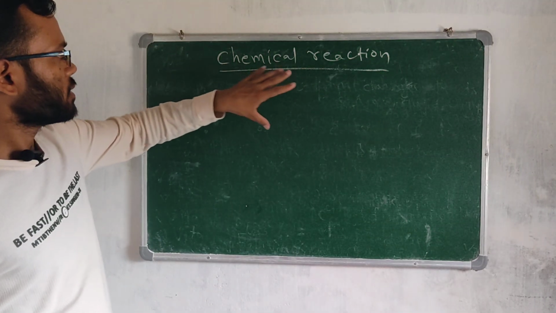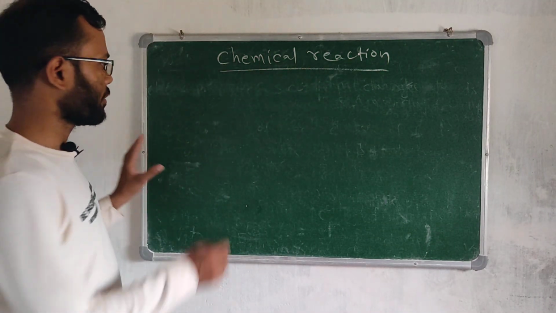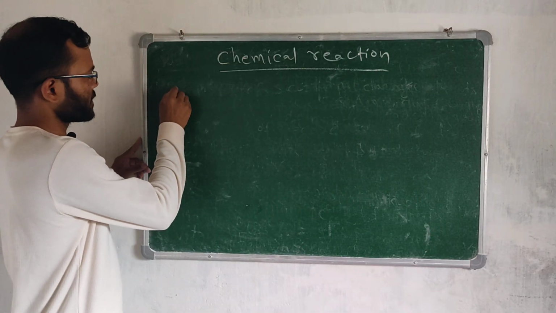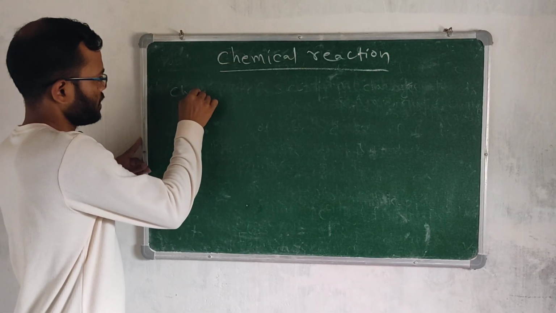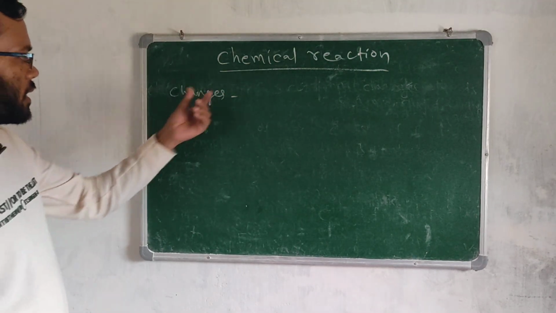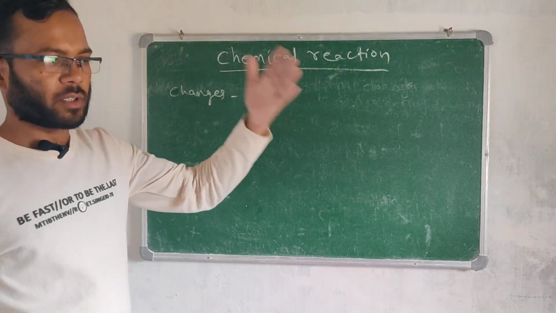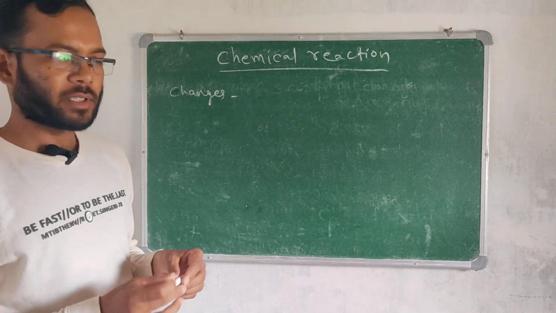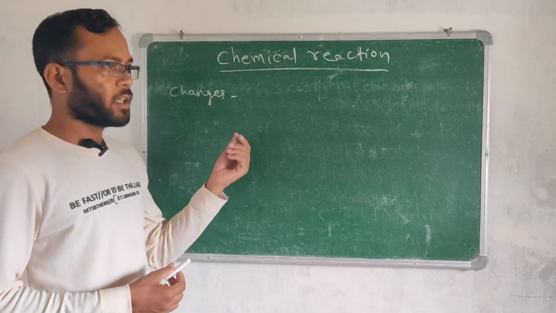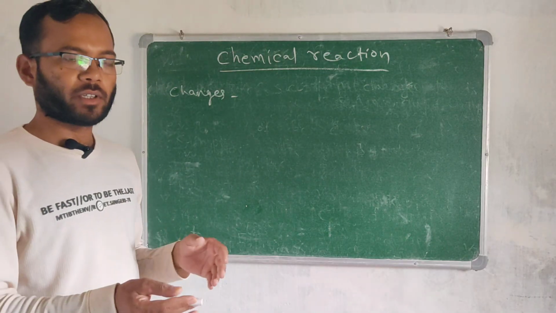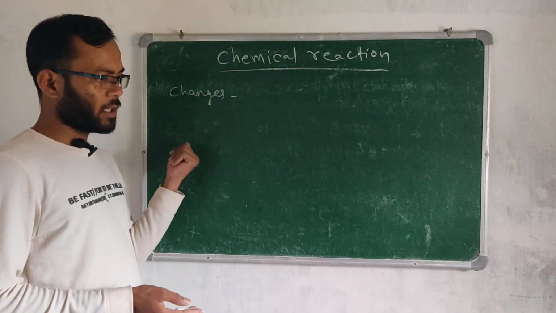Before diving into the chemical reaction topic, let's know about changes. Ice changes to water. This is a change. Can we reverse this process? Yes, because when we keep the water in the fridge, the same water changes into ice.